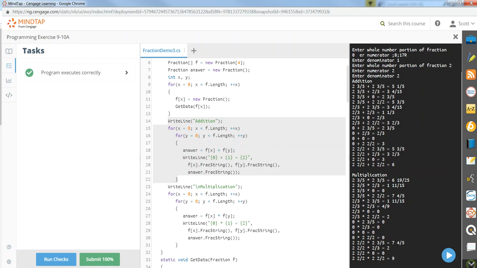We got our 100%, and we've used both operators, addition and multiplication, and we've stored our data in an array of objects. All right. So, see you on the next one.